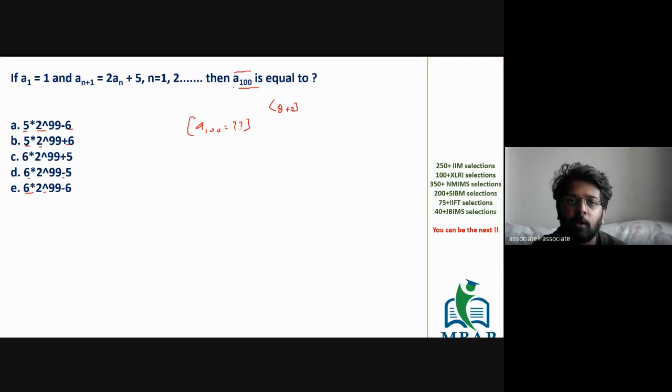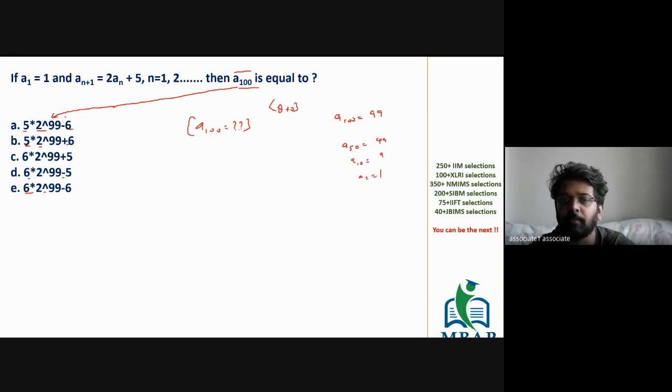The only value of a100 which is coherent with what is visible to you is interrelated with the value of the exponent. So ideally, I will reframe all the options in accordance with the exponent relationship with the question. For a100, the exponent was 99. So the logic is, for A50 the exponent will be 49, for A10 the exponent will be 9, for A2 it will be 1, and for A1 it will be 0.